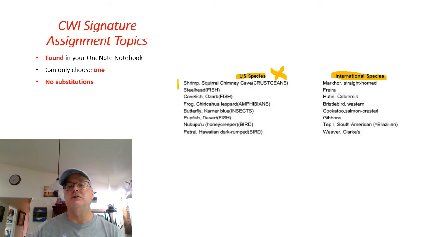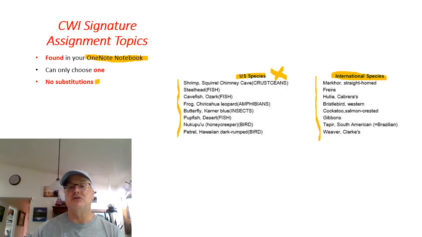So you will see that you get two choices next to your name. Those topics will be found in your OneNote. So there'll be a page that says, for example, 2A topic list. Next to your name, you may have the squirrel chimney cave shrimp, or the straight horn macaw, which I have no idea what that is. They were just randomly generated off of a list of endangered species, both international and US. You pick one of those two. You only do your presentation on one of these.